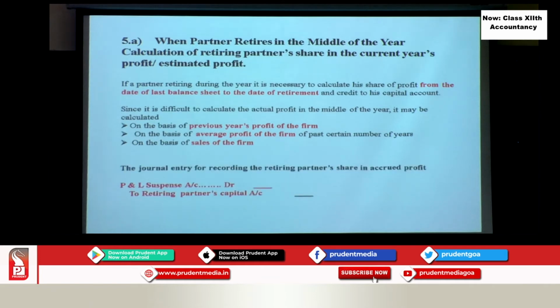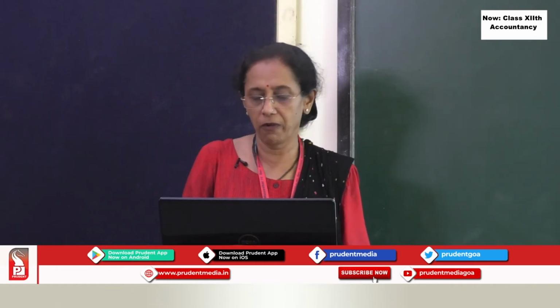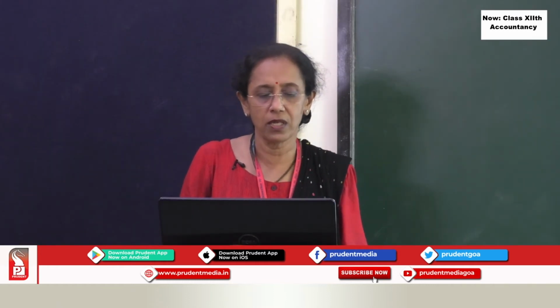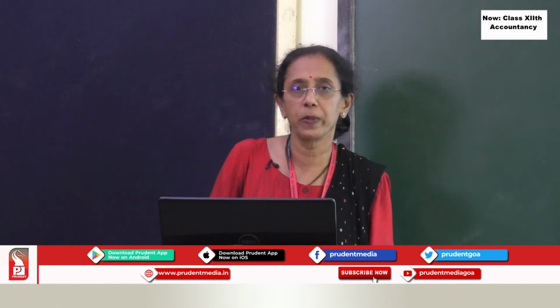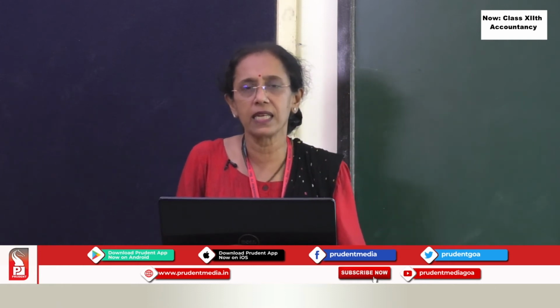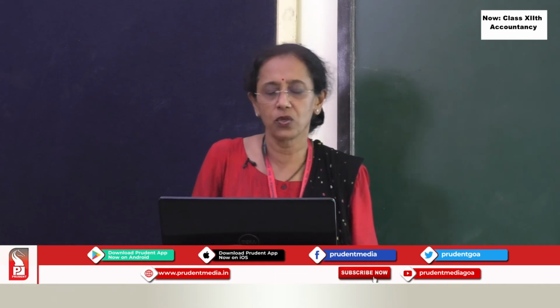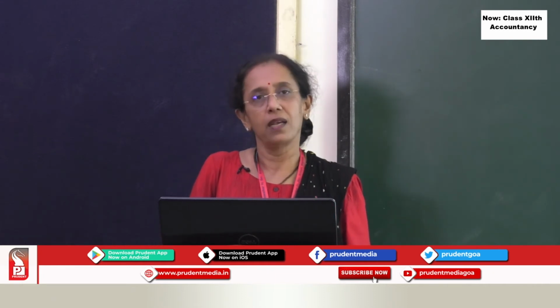Okay, and all this profit, actually this profit share of a retiring partner, we debit to profit and loss suspense account. Now why suspense account? Because this is not an actual profit. This is just estimated, and therefore here for the time being it is debited to a separate account which is known as profit and loss suspense account, and retiring partner should be credited as it increases and he should get his share. So therefore his capital account is to be credited.